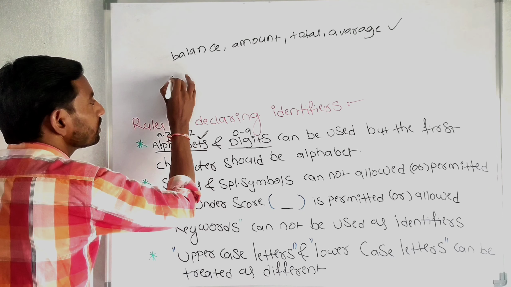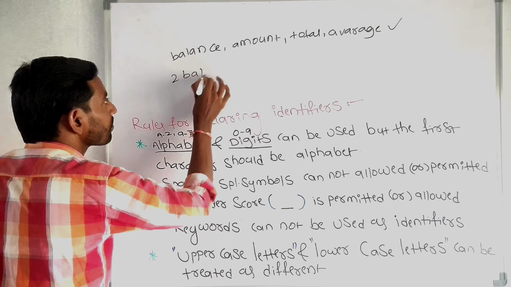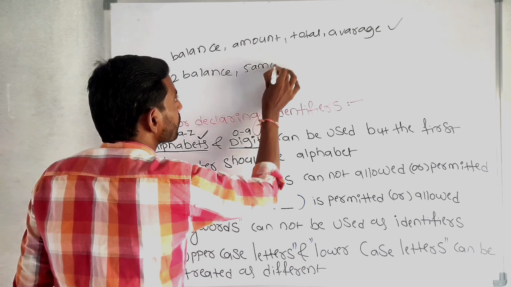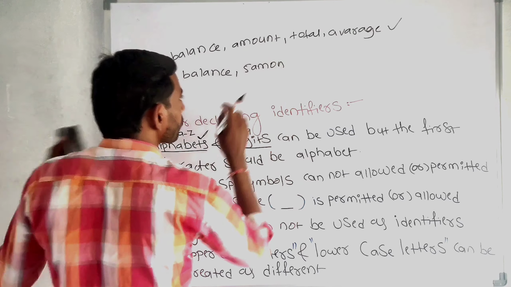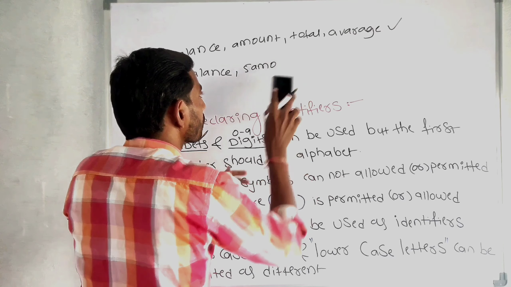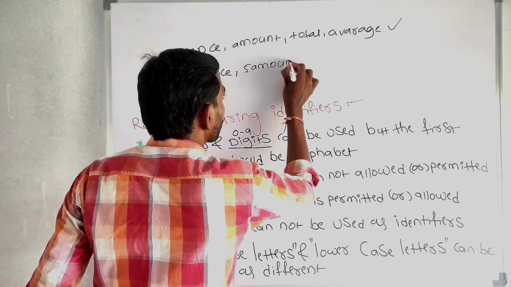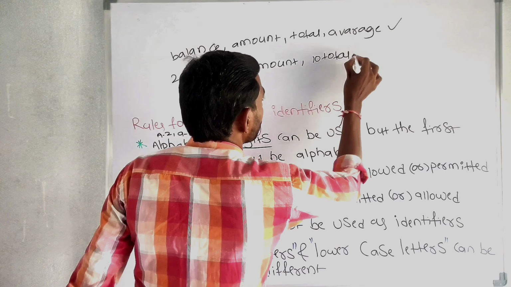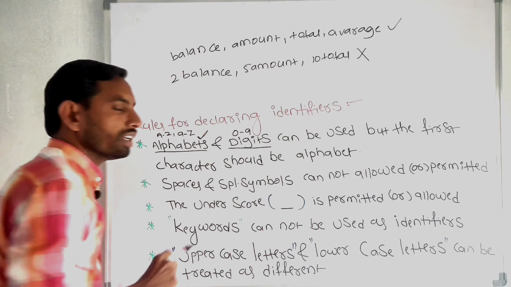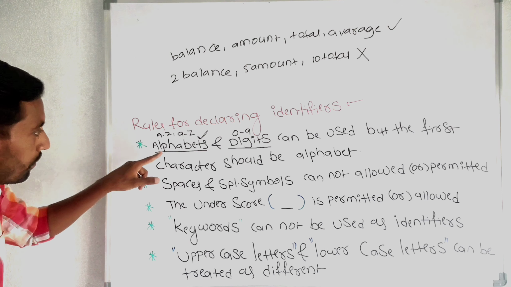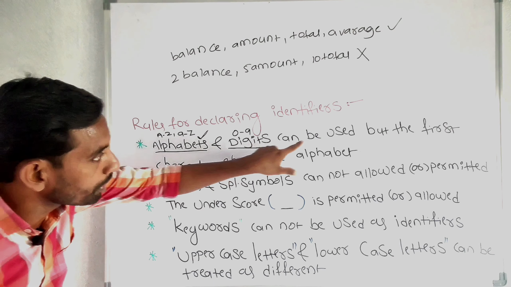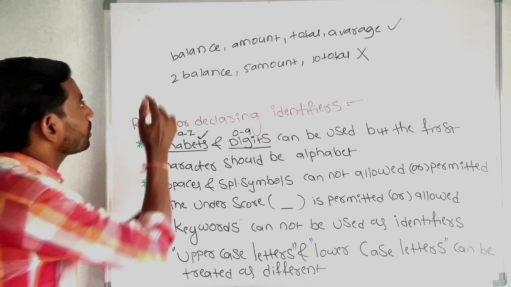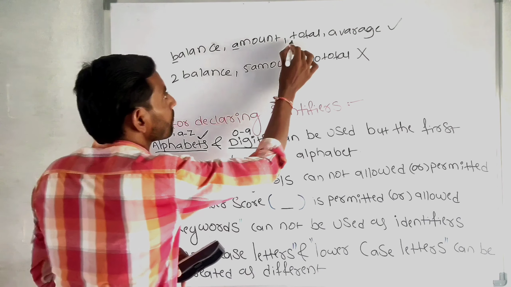If you write like this, 2 balance, 5 amount, 10 total, these are not identifiers. Alphabets and digits can be used, but the first character should be an alphabet.